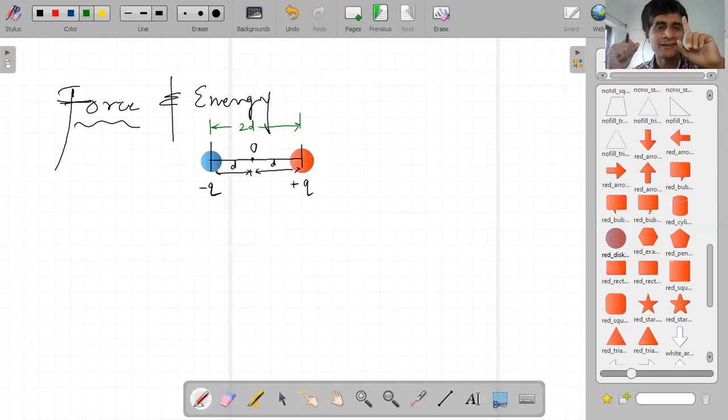Perfect answer. So your plane is already negative, so if you want attractive force, you should place a positive charge. That is why in this diagram one charge is positive plus q and the other is negative, that is your plane. From this diagram we can say there is which type of force? Attractive. Yes or no? Yes, super.